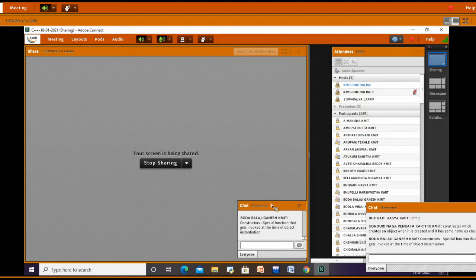Okay, somebody has given a response here. Constructor is a special function that gets invoked at the time of object instantiation. Good, Balaji. Then what is an object? Shivani is absent. I can't see Shivani here, but no response. What is an object?